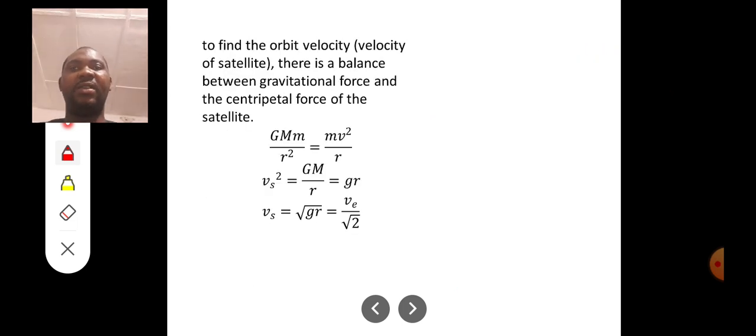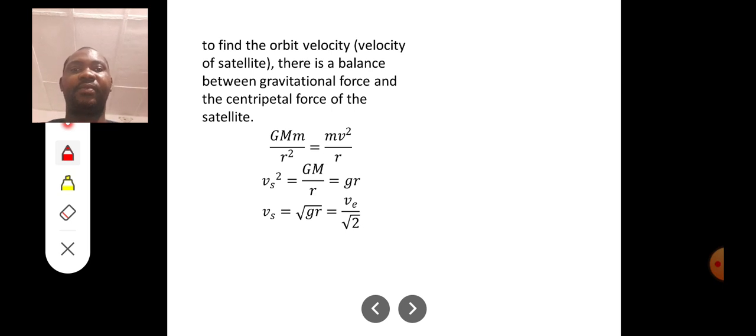Now, to find the orbit velocity, or velocity of satellite, as we call it, there is a balance between the gravitational force and the centripetal force of the satellite. In that case, we have GMm over r squared equal to mv squared over r.